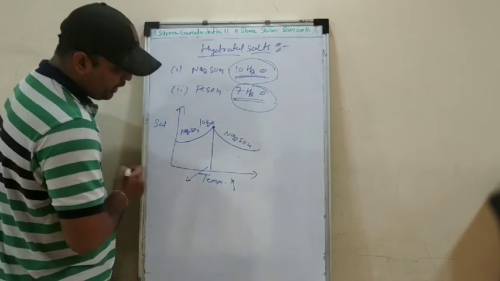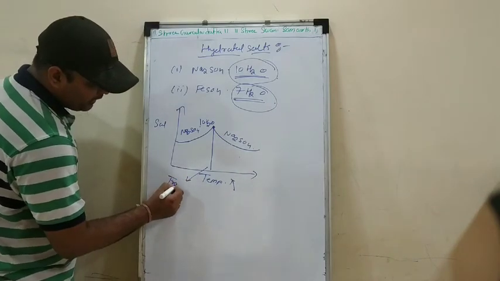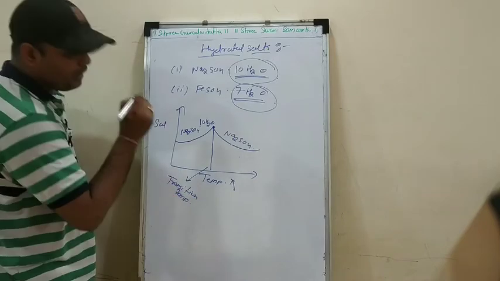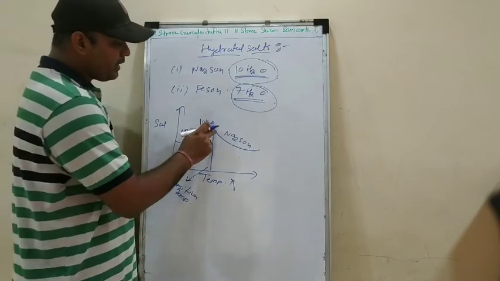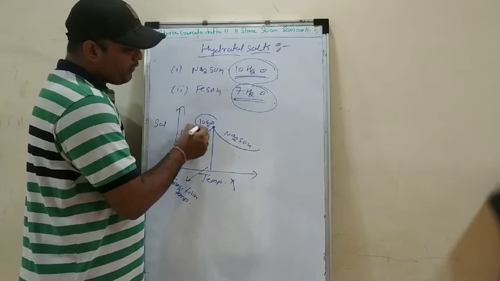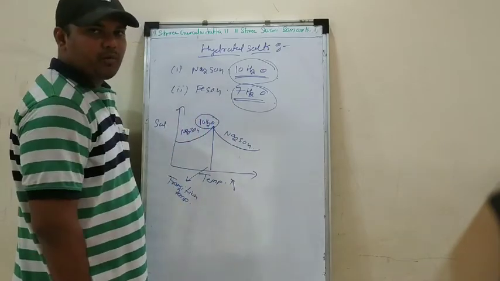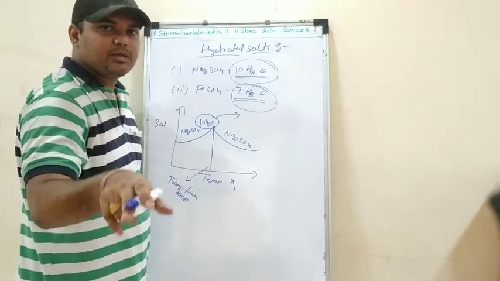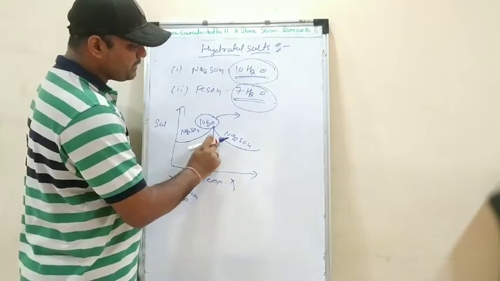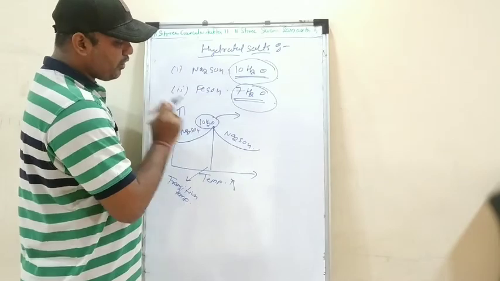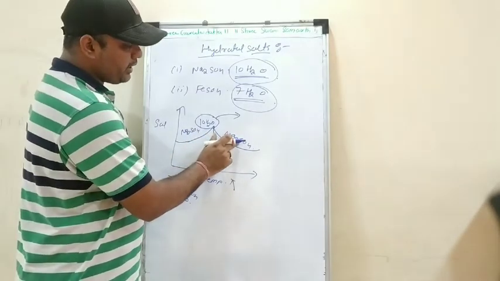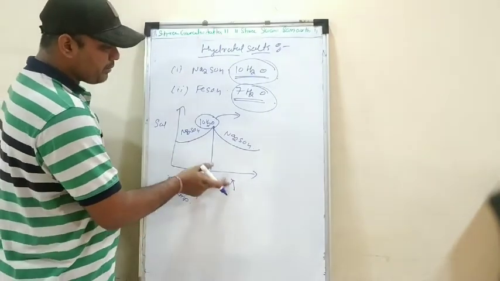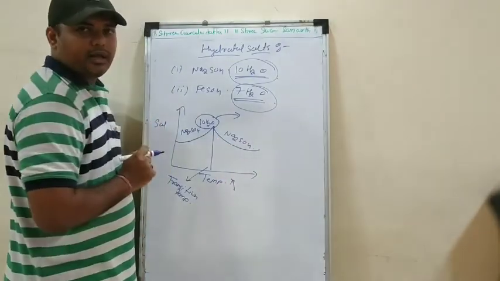This particular point is said to be the transition temperature. A point is reached after which the water of crystallization, that is the 10 molecules of H2O, is given out or lost. As soon as the water of crystallization is lost, Na2SO4 dot 10H2O is getting converted into Na2SO4, and we can see that as we increase the temperature, the solubility will get decreased, right?